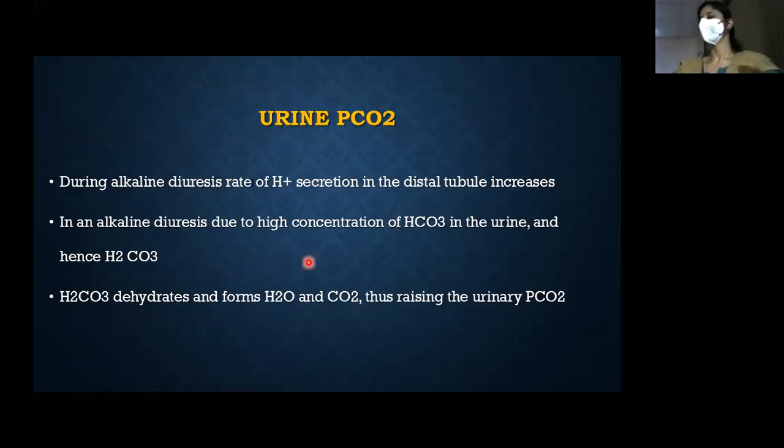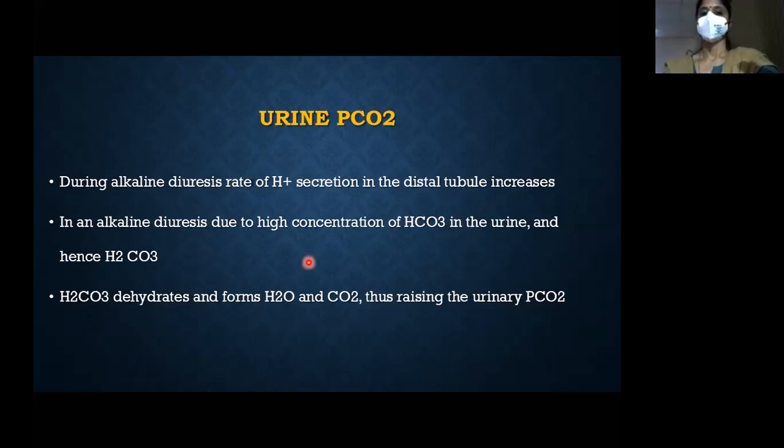Okay, what happens in alkaline diuresis? Normally, there will be a lot of bicarbonate reaching the distal end of the tubule. What happens if a lot of HCO3 ions reach the distal part of the tubule? Electronegativity of the lumen increases, and there is increased activity of H plus ATPase.